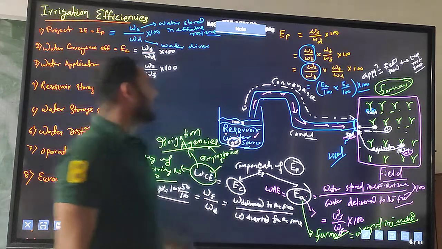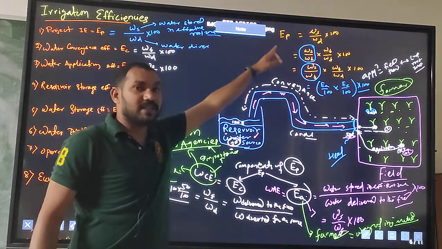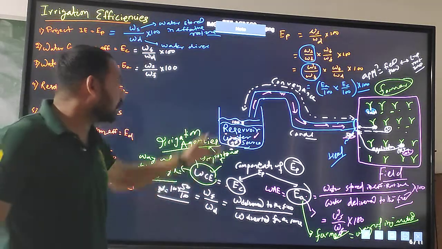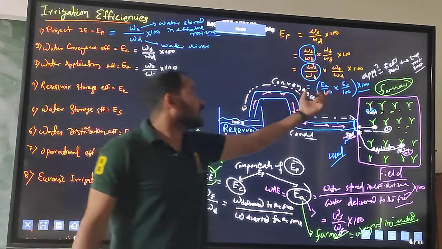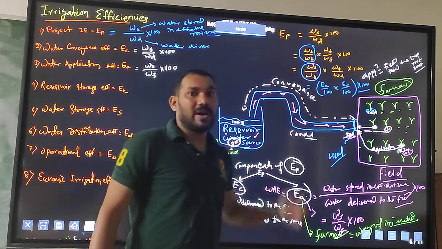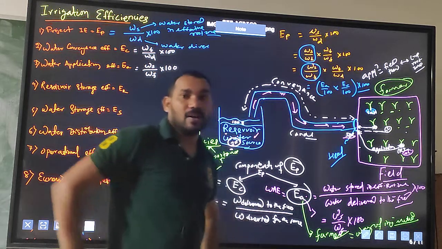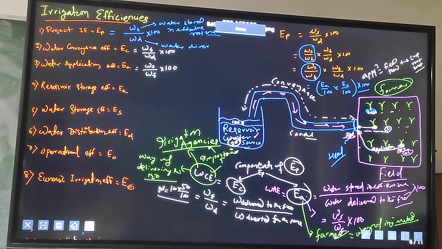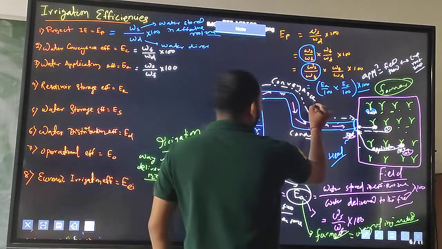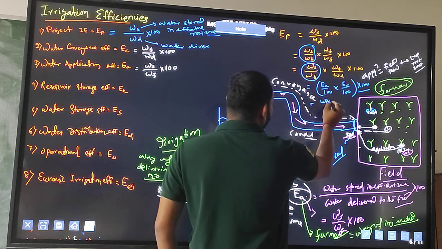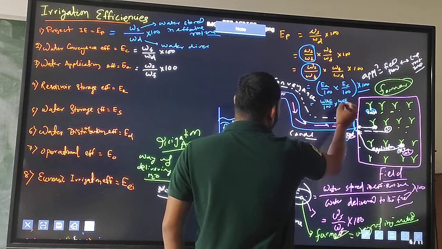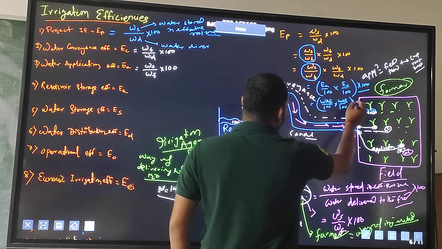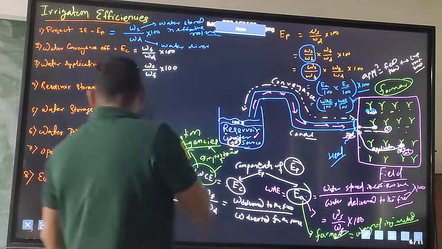So the project irrigation efficiency is nothing but the multiplication of the water application efficiency and the water conveyance efficiency in percentage. This means it is the water application efficiency divided by 100, into the water conveyance efficiency divided by 100, whole into 100. So this is the basic thing you have